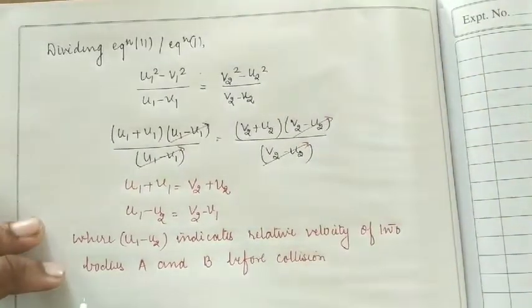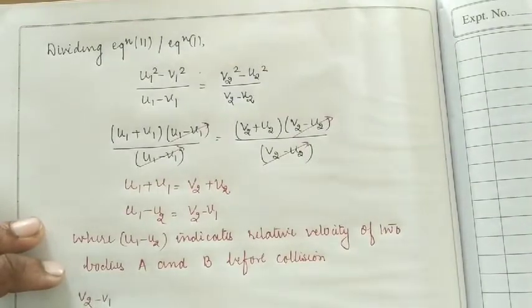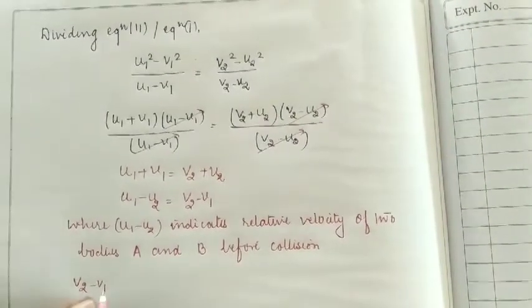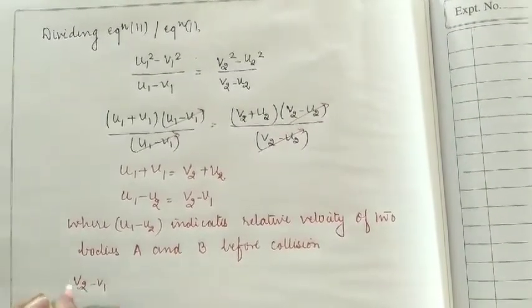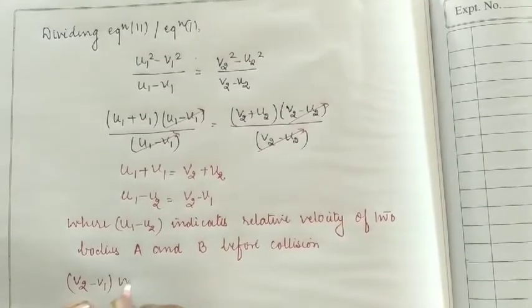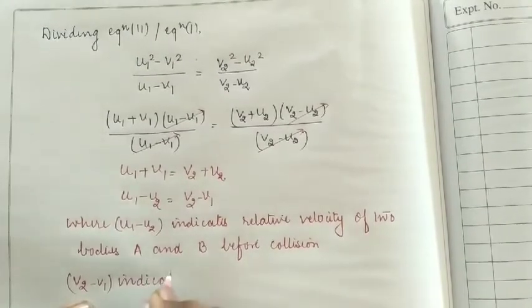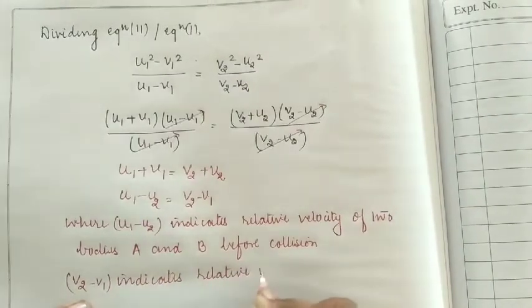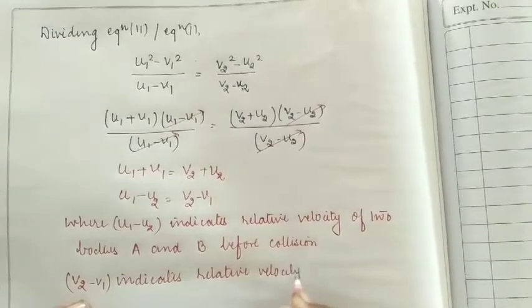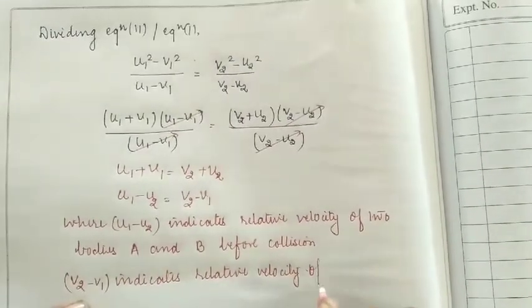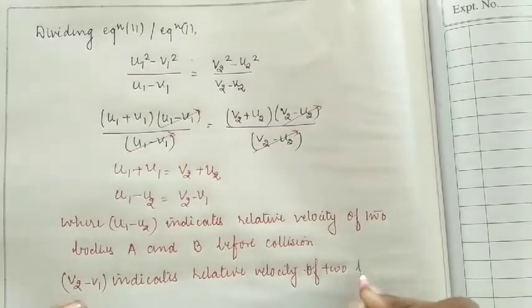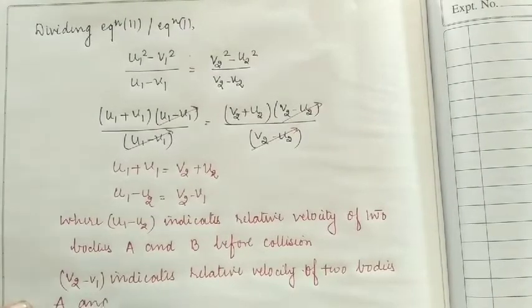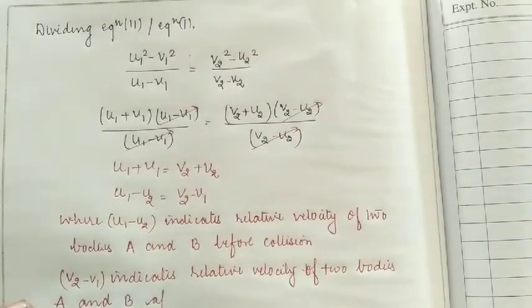and v2 minus v1 indicates the relative velocity of the two bodies A and B after collision.